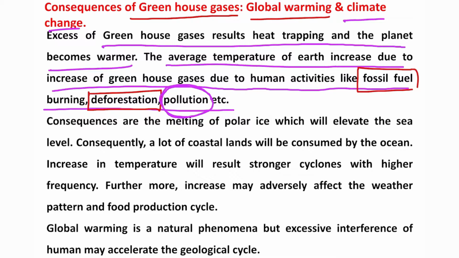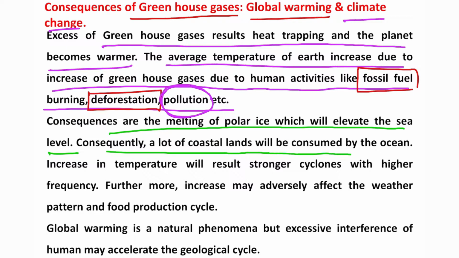So the consequences are melting of polar ice, which will elevate the sea level. Consequently, lots of coastal land will be consumed by the ocean. What is the problem? See, the land extent of our Earth is limited, and if the ocean captures a huge amount of usable land, then that is a very big problem for a country as well as its citizens. For example, you are living in a coastal region. If the ocean consumes your land, what is your way of income? Where is your home? Everything is gone because of this. That's why obviously these affect the GDP, meaning gross domestic product, of people very much.